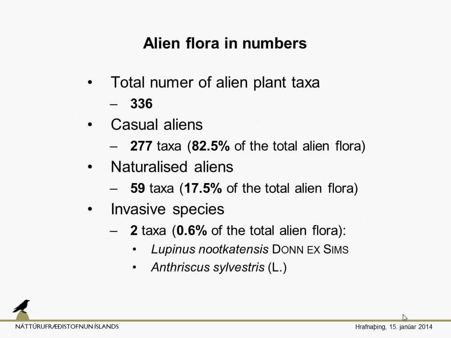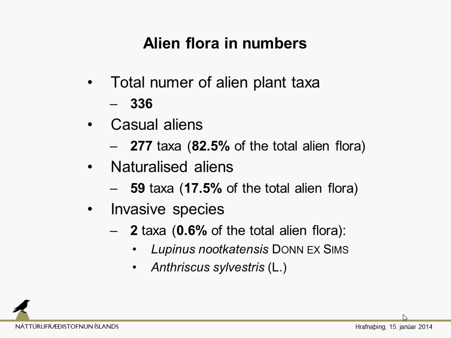Well, as for basic statistics, at the moment we recorded 336 alien plant taxa. This number slightly changed since last year, because since last year I think we have 3 or 4 more taxa. So now it's actually 339 or 338.